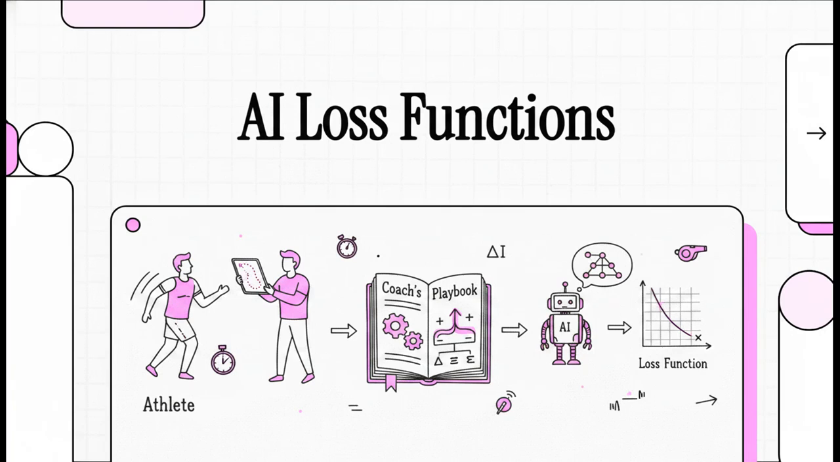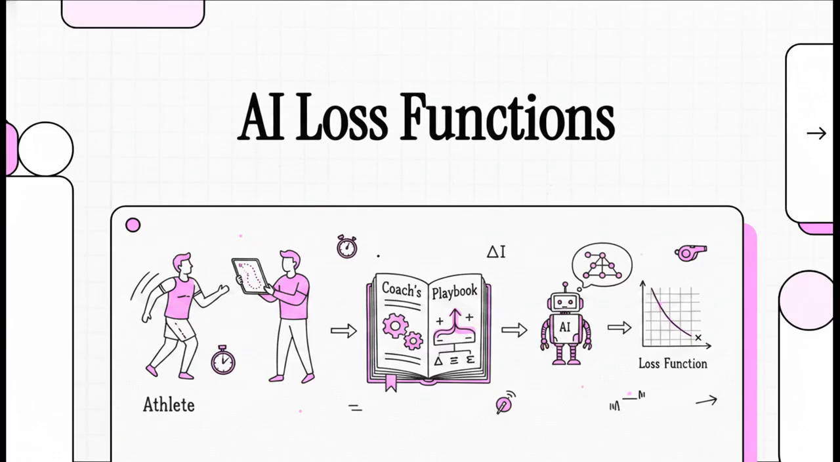Think about how a world-class athlete actually learns. I mean, they don't just magically get better overnight, right? They rely on a coach to watch their performance, spot the exact moment they messed up, and guide them on how to fix it. Well, training in artificial intelligence works exactly the same way.